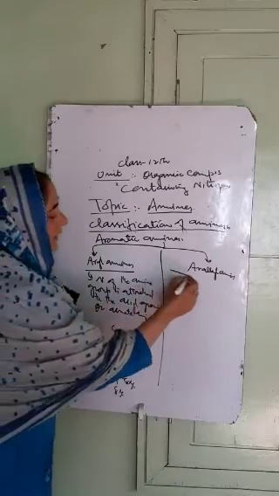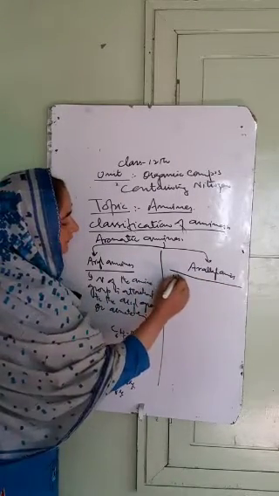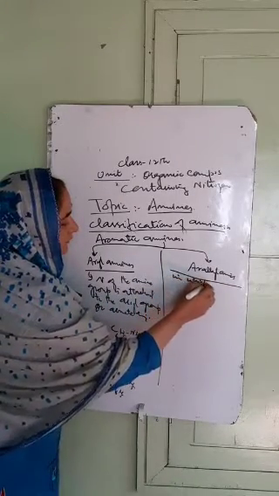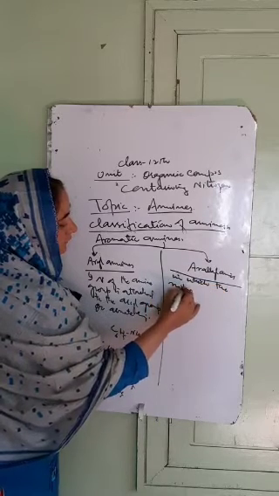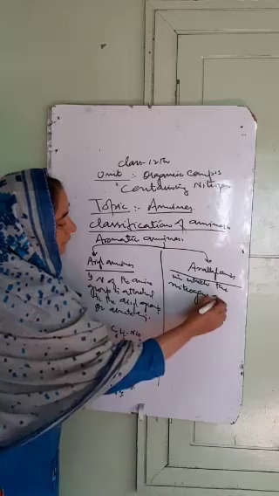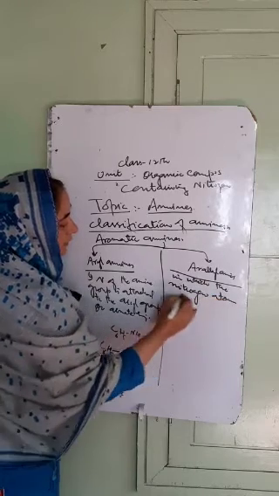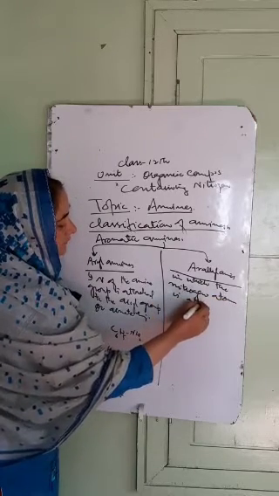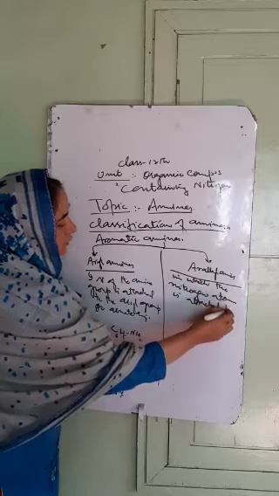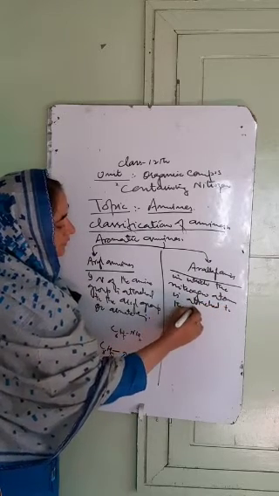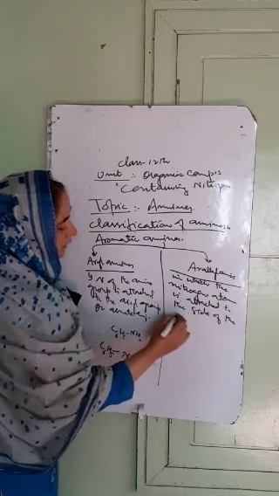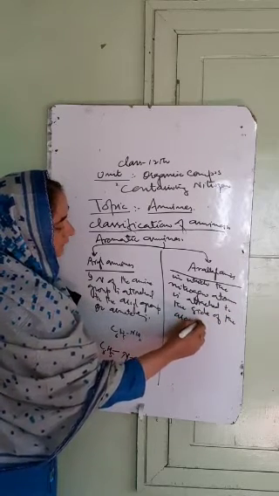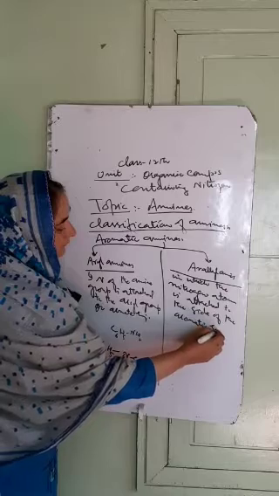So we have alkyl amines in which the nitrogen atom is attached to the side chain of the aromatic ring.